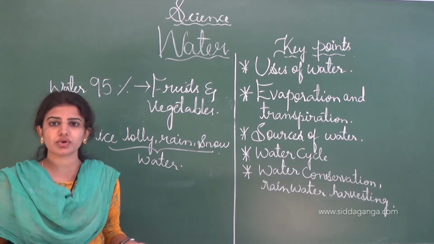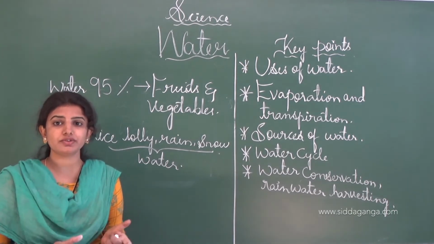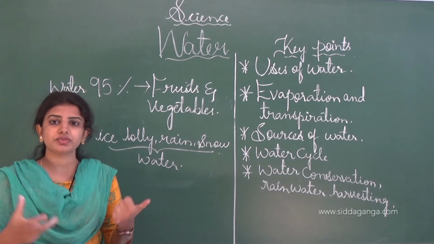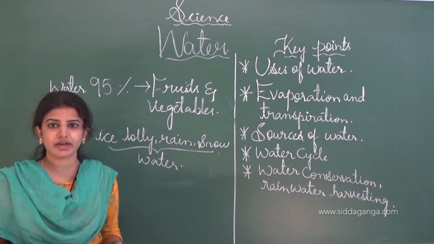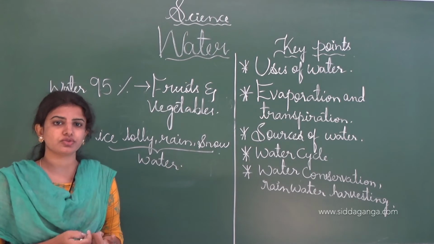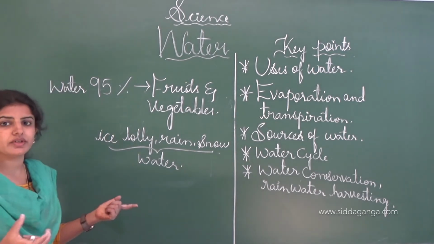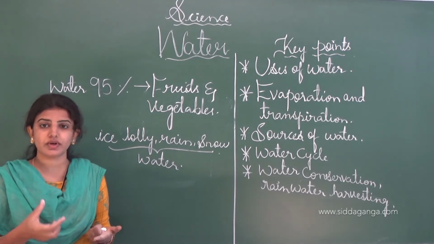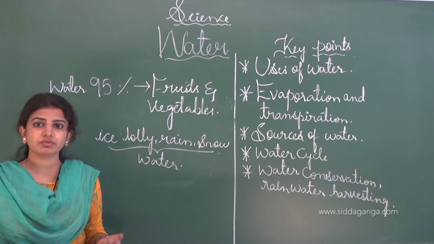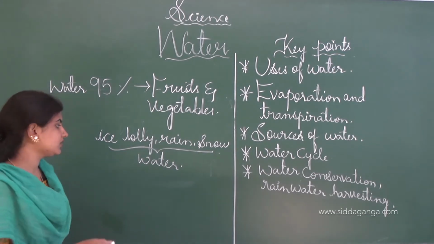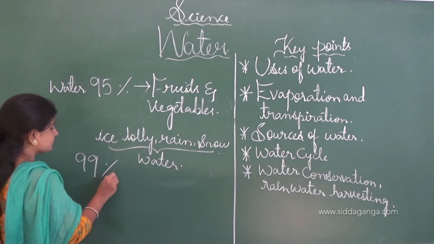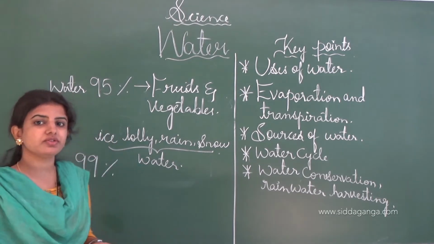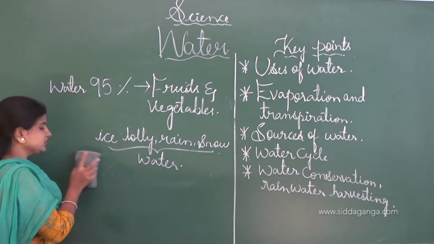Not only the plants, the animals and the human beings, but water is also essential for the microorganisms or microbes. These microbes sometimes we can't even see with our naked eyes; they are only seen under the microscope. And these microorganisms also require water. Usually a living creature like the jellyfish, you have heard that word, is an aquatic organism which lives in water, and it is made up of 95 to 99% water, and the remaining 1% is other chemical constituent substances.